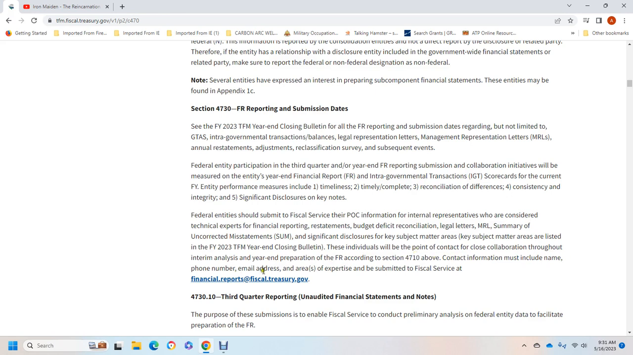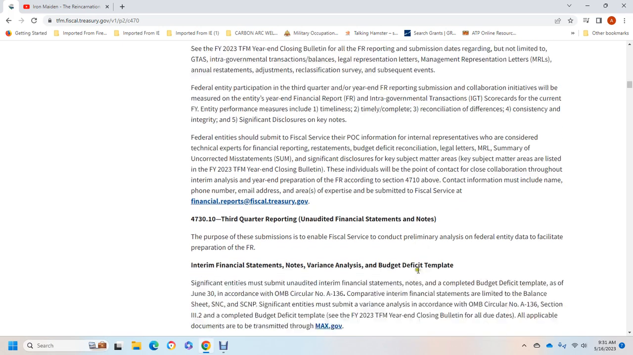Contact information must include the name, phone number or email address, and the area of expertise, submitted with the official